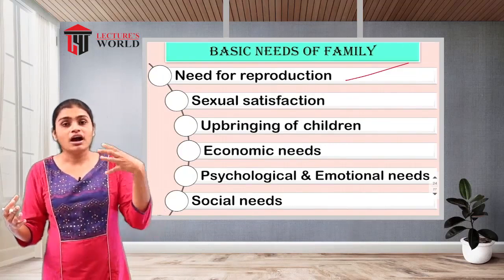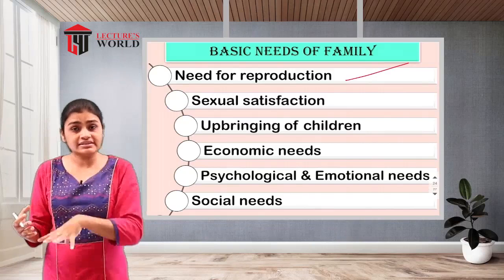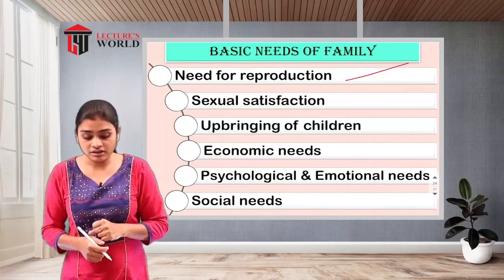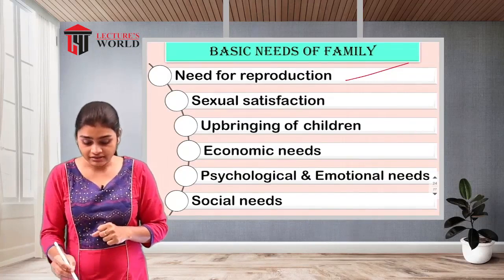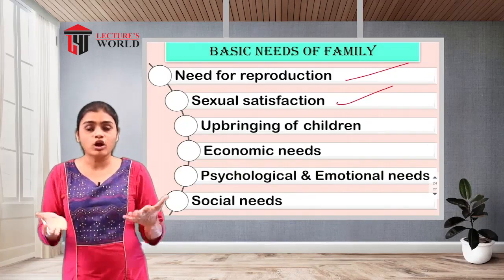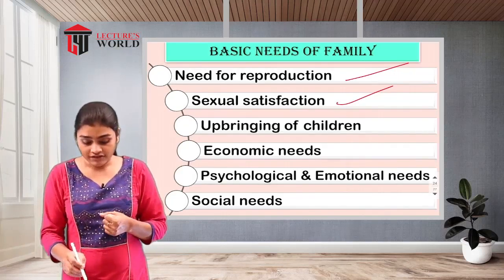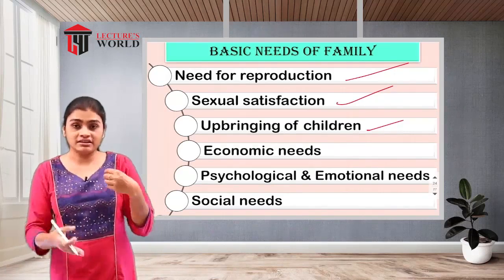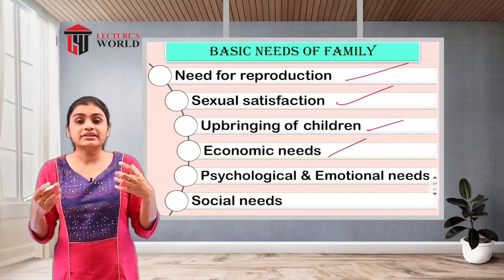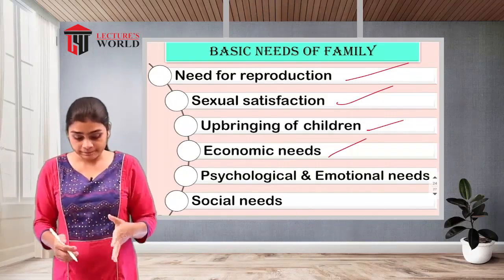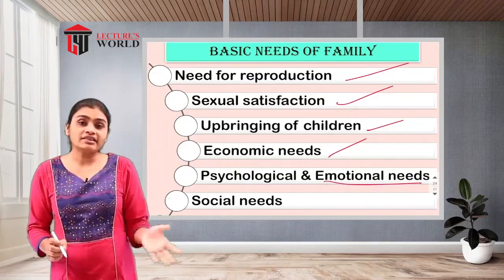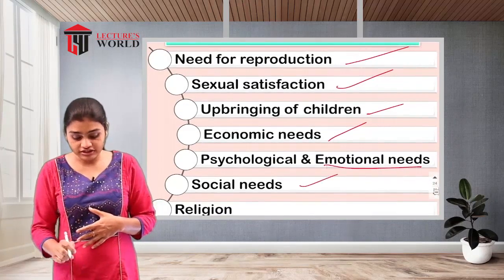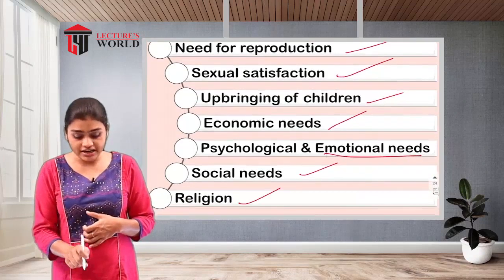They will be involved in descent as well. They are going to pass on from generation to generation. So the need for reproduction will be there. Then sexual satisfaction will be there among the couples. After that, the upbringing of children. So the children will be raised in that family. Then economic needs also will be satisfied. Psychological and emotional needs also will be satisfied in that family. Then some social needs also will be satisfied, and religious need.